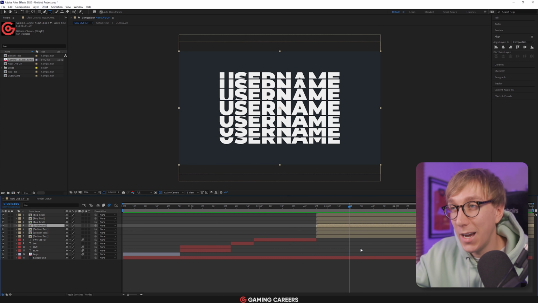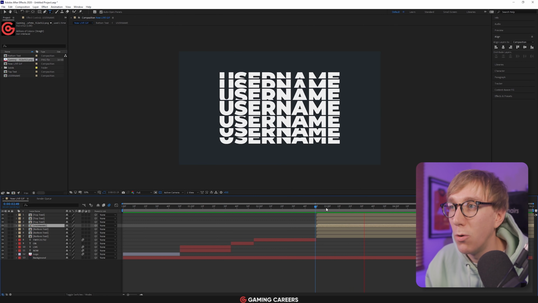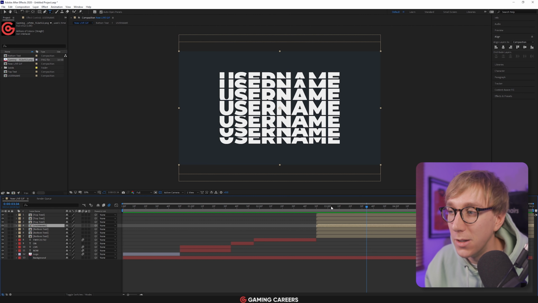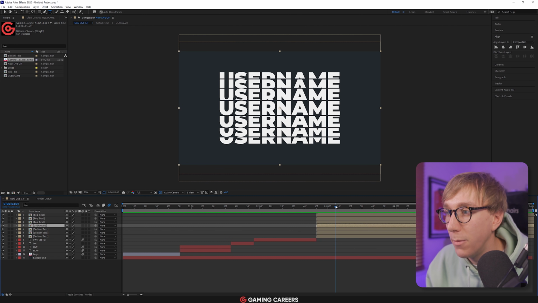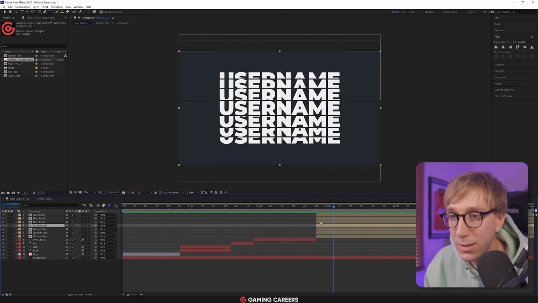So we now have 3 stacks above and 3 stacks below our username placeholder layer. And if we play this back, you can see it doesn't look great just because they all animate at the exact same time. So we're going to offset some of the animations, which is super easy to do. So here is our placeholder username, the one in the center. We want that to start right away at 2 seconds and 50 frames in. If we move forward roughly 15 frames or so, we want the next stack to start here.